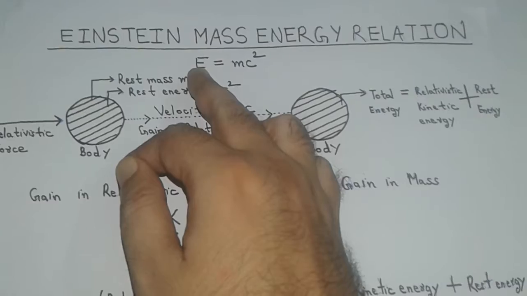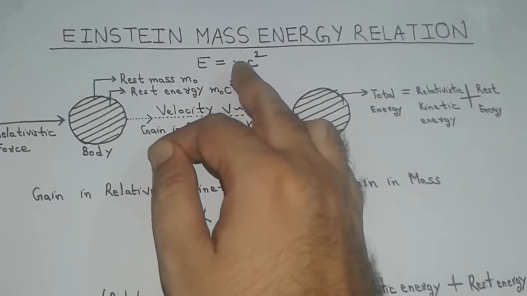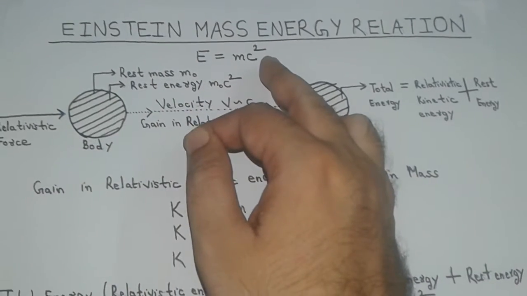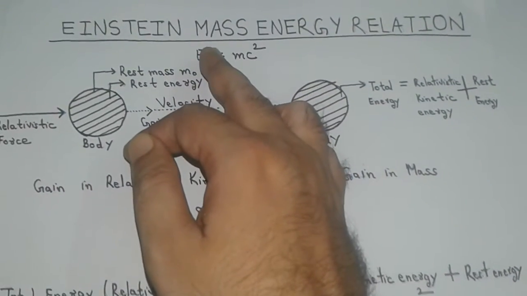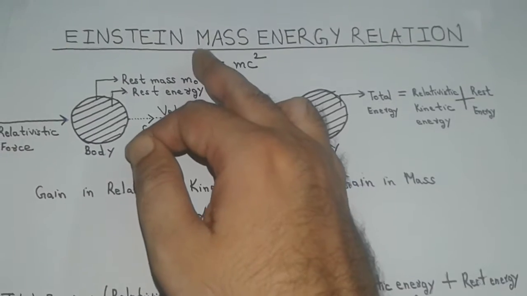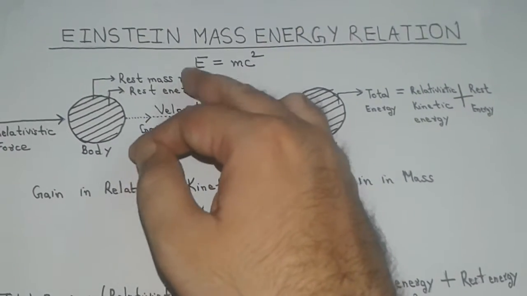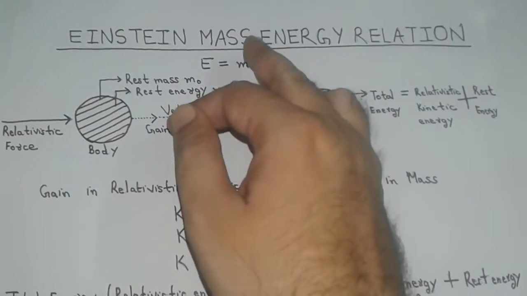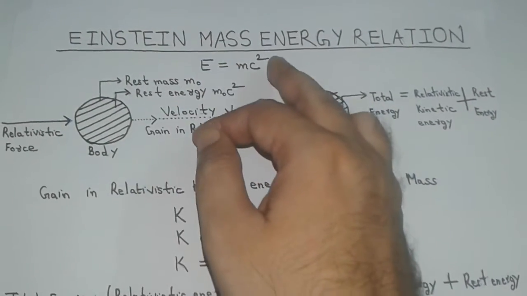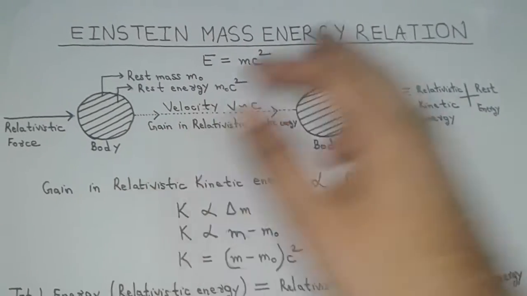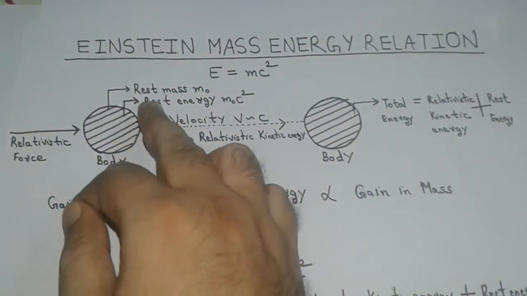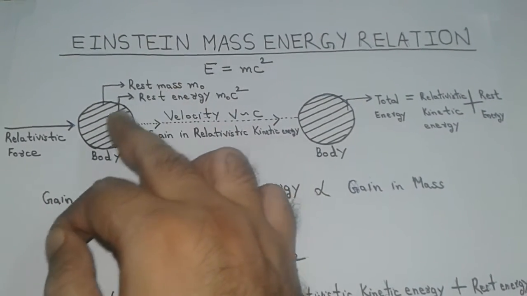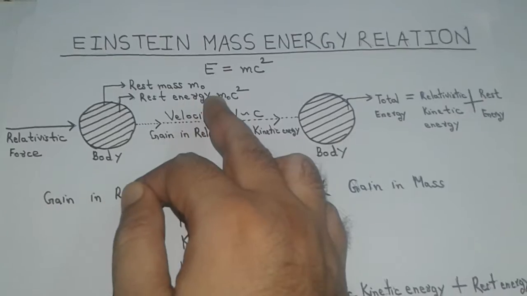The relationship between energy and mass is true for both branches of mechanics: relativistic mechanics, for velocities comparable to the velocity of light, and also Newtonian mechanics, where the velocity of a body is much lesser than the velocity of light. So let us consider a body of rest mass m0, which possesses rest energy m0c².